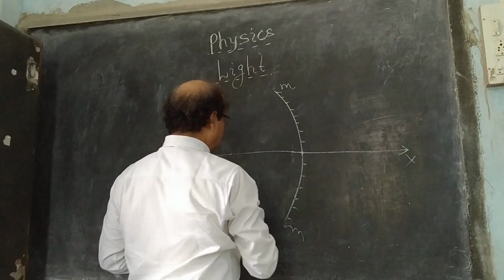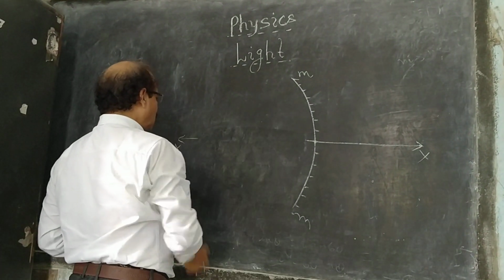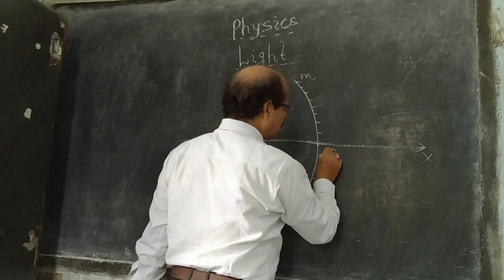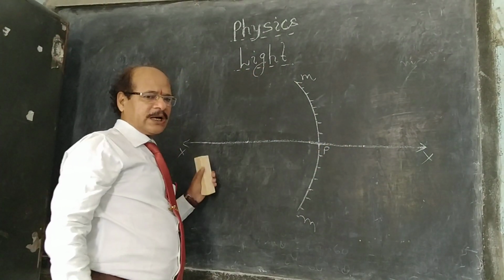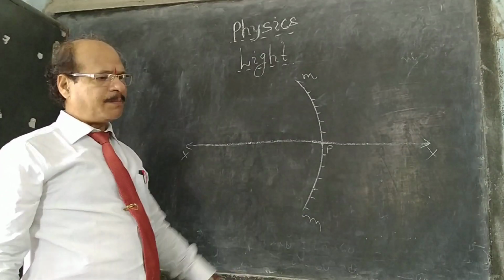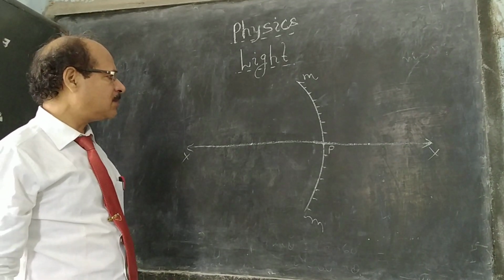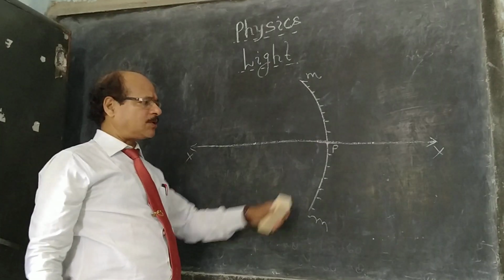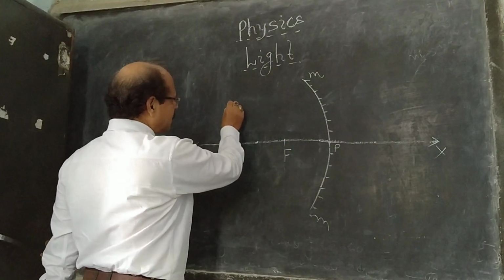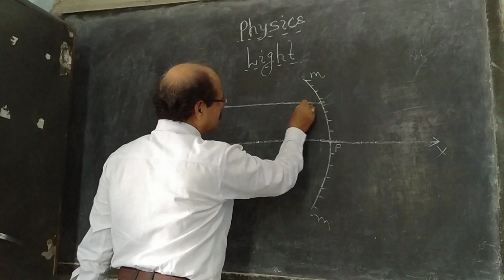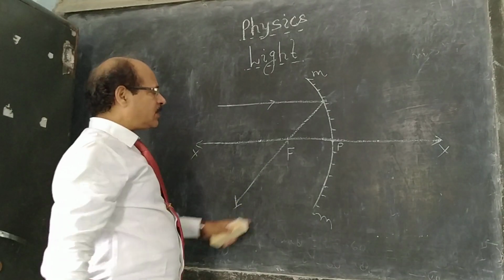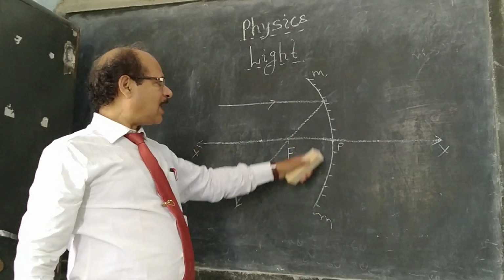This is the midpoint of the mirror through which an imaginary line is drawn. This imaginary line is called the principal axis. Principal axis XY is an imaginary line which passes through the mid of the mirror called pole. This point is pole.